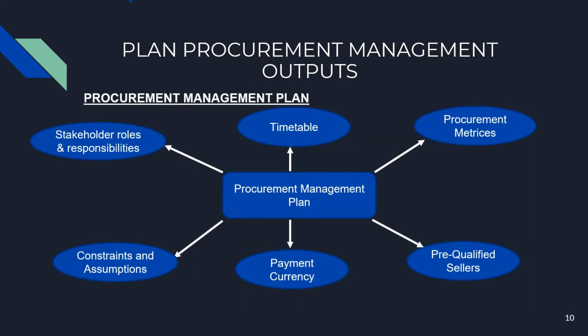So let's understand the first output of plan procurement management, which is the procurement management plan, and what its components are. The components of the procurement management plan are: first, stakeholder roles and responsibilities. What are the timetable and the timelines for acquiring the goods or services from the vendor? What are the metrics of the procurement? Who will be the pre-qualified sellers? What would be the currency in which payment will be made? And what are the constraints and assumptions?